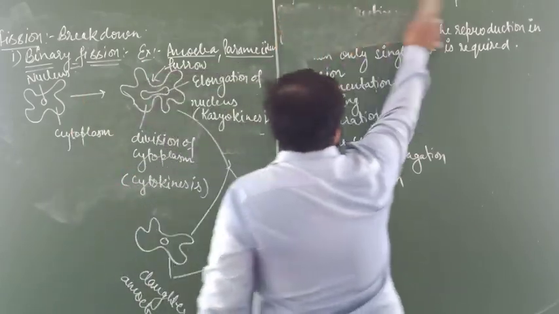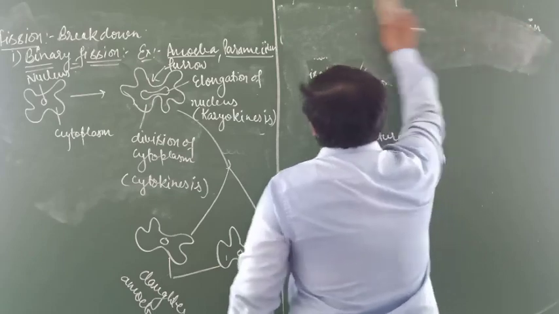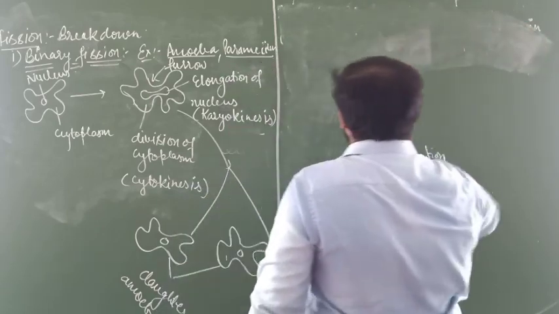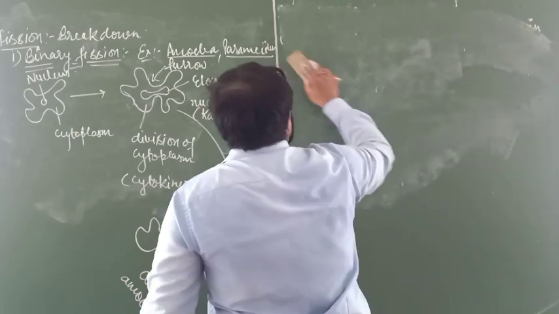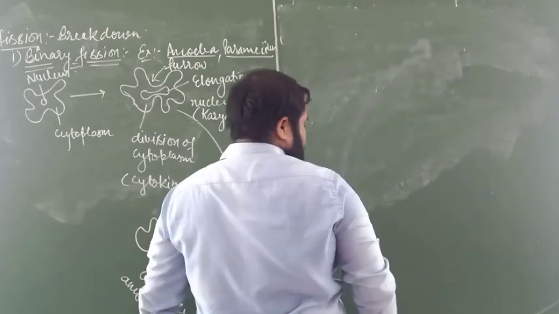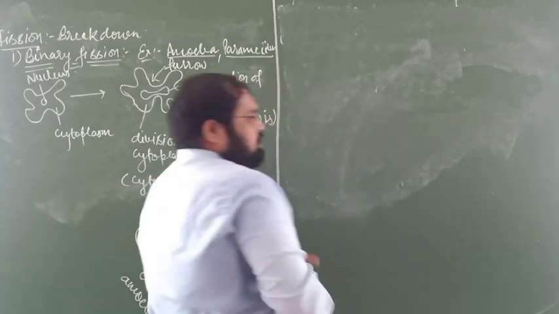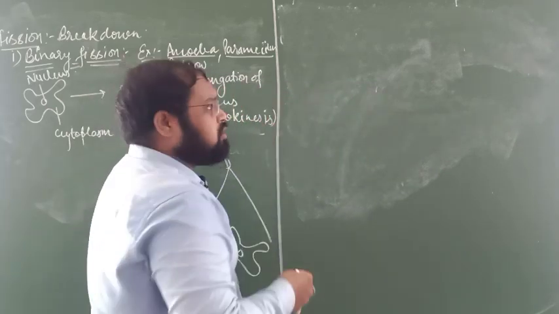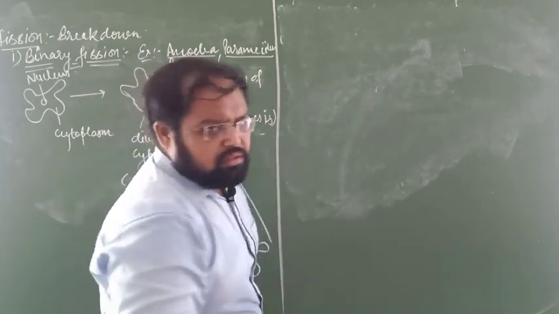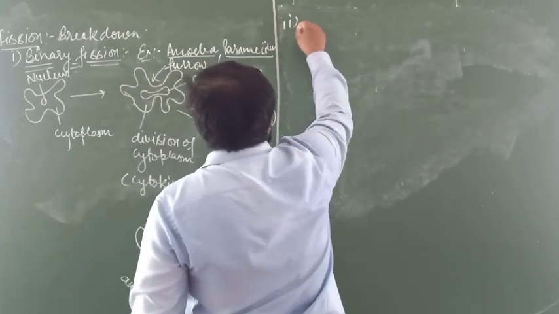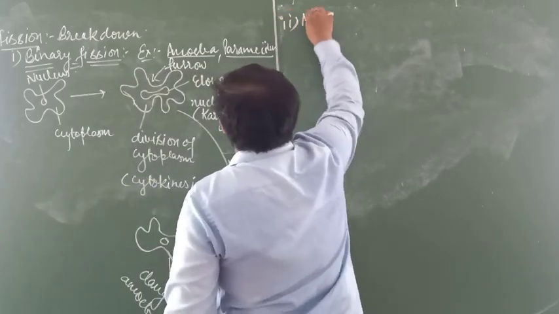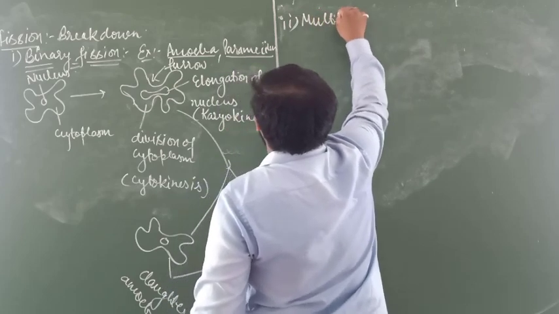So here you see that in binary fission the organism is divided into two equal parts. It simply means two parts. But not only two parts, it can also be divided into more than two parts. So the second one is called multiple fission.